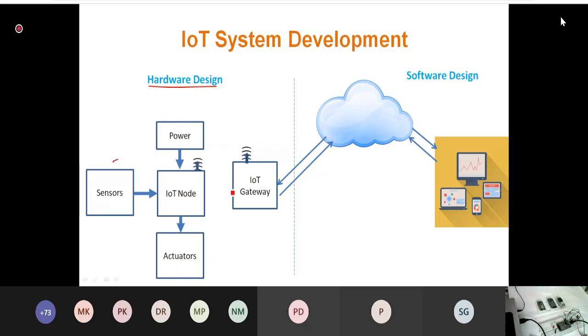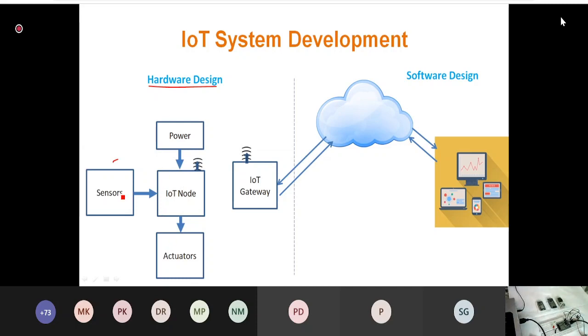Now we are trying to understand the application for the sensor. Let us take an example that there is a farm and you would like to measure some data from your farm, just like soil moisture, or the humidity in the area, or how much speed of wind is there, or weather related information that you would like to measure from that point. In that case, we have sensors, and they will be connected to your IoT node. Okay, so everything is optional.